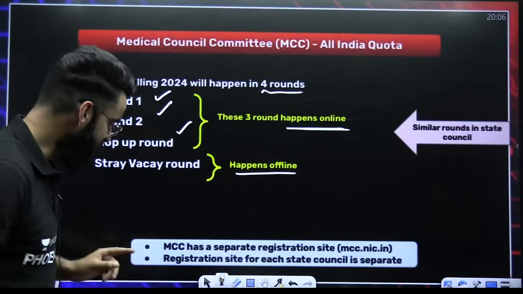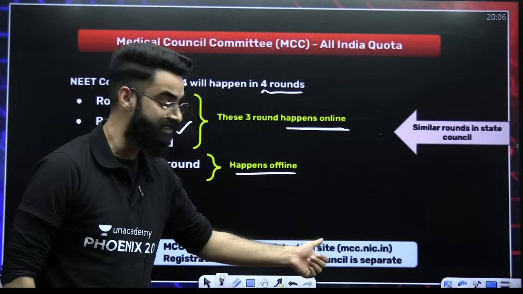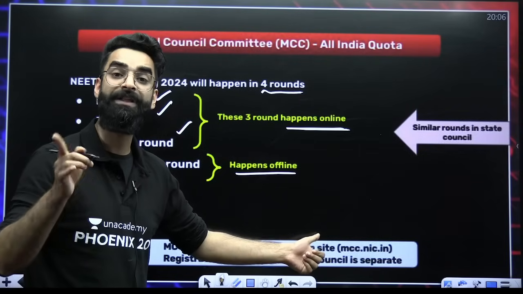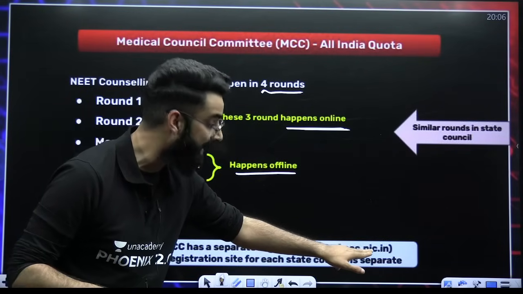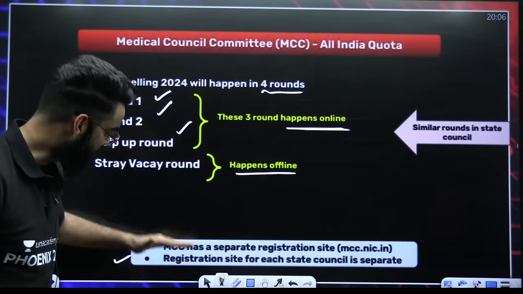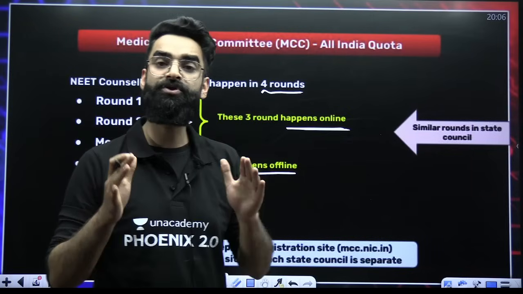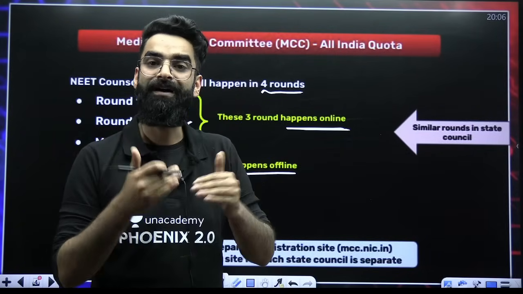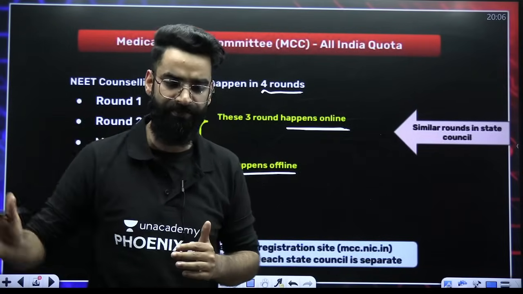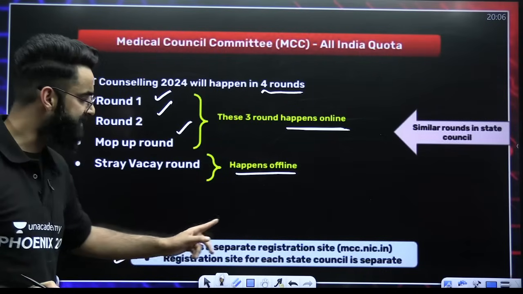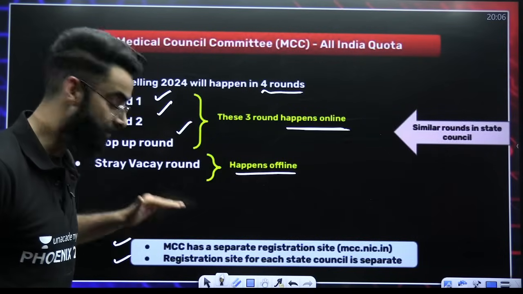My dear students, take a note of these 2 points as well. They're important. MCC has a separate registration site. If you want to go for the AIQ counseling, then you have to register yourself on this particular site, mcc.nic.in. I'll show you how exactly. There is one more registration: the registration site for each state council is separate. For example, J&K state counseling will be different, your Haryana state counseling will be different, other states will be different, etc. So MCC has a separate registration site, mcc.nic.in, and the registration site for each state council will also be separate.